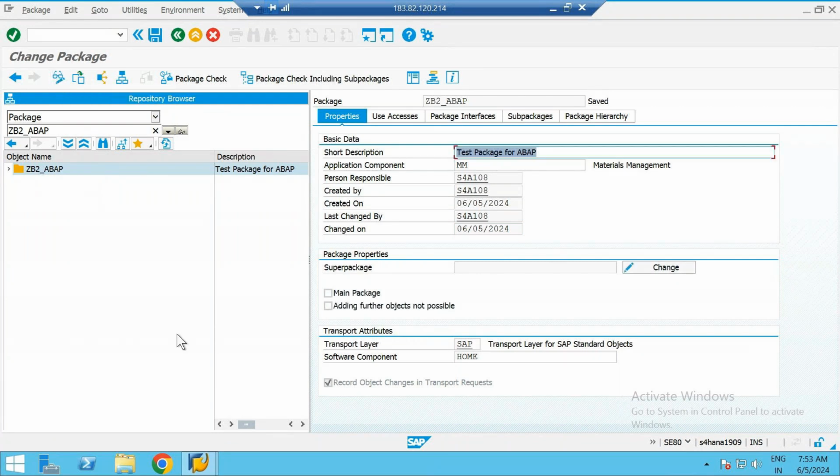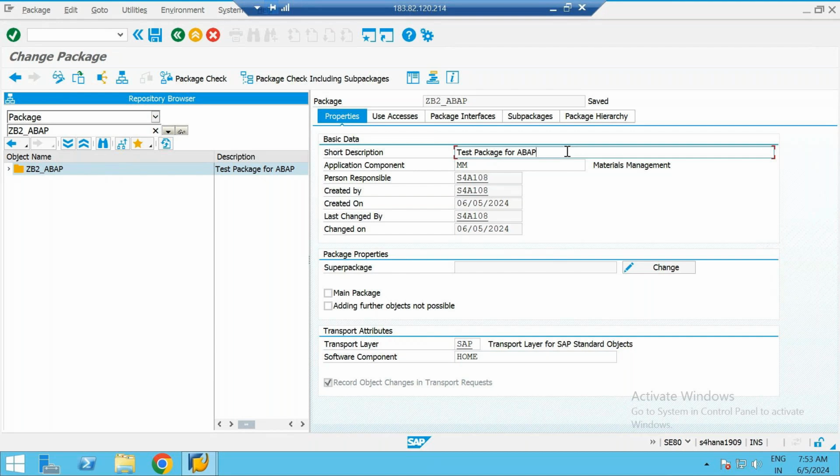See now, whatever fields we filled initially while creating the package are enabled again. Short description is enabled, application component is enabled. These are filled by default, so they are not editable. My transport layer is again editable, my software component is editable. So here again, if you want to change the description, you can change it.